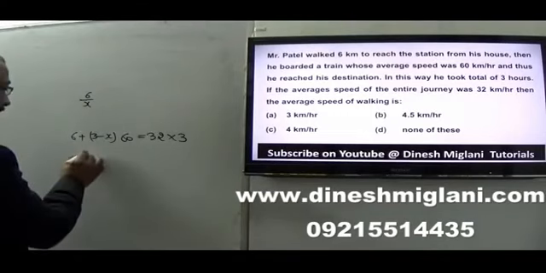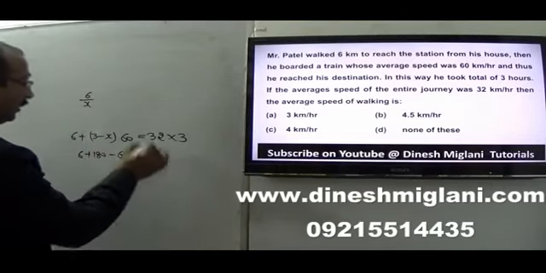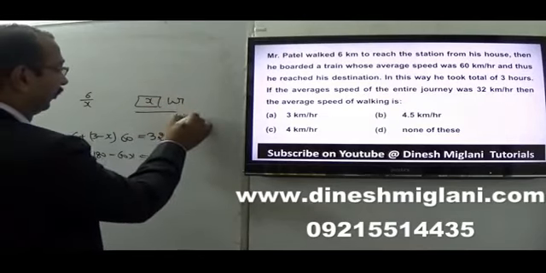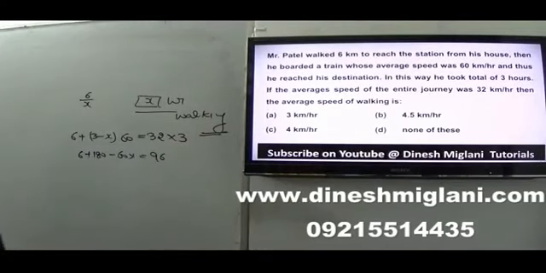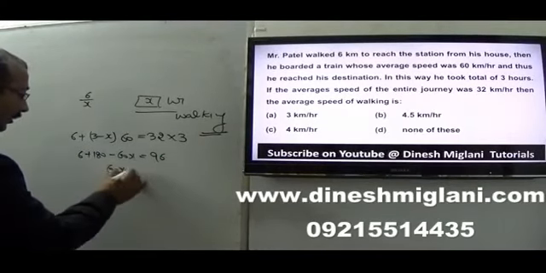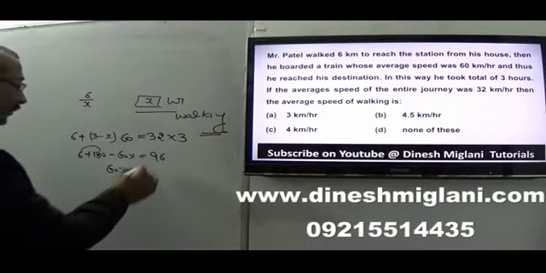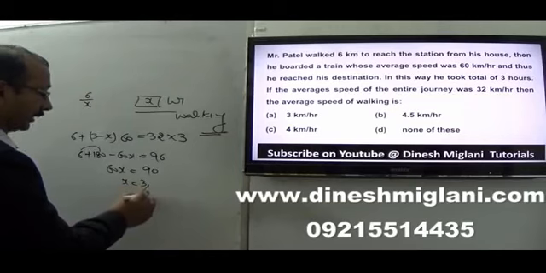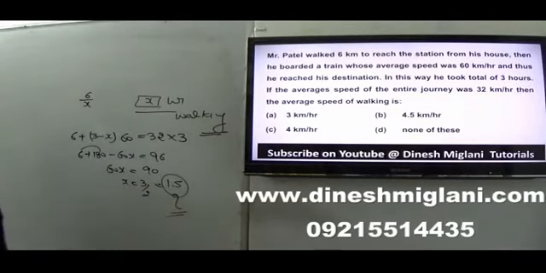You may take it as 6 plus 180 minus 60x equal to 96. Here x is the hours in which he went for walking. Just solve it. 60x equal to 186 minus 96, that is equal to 90, so x equal to 3 by 2, or 1.5.